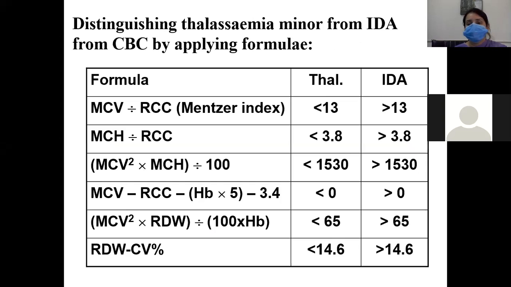So the next very important thing is how will you differentiate between beta thalassemia minor and iron deficiency anemia? We use a formula, the Mentzer index. In the Mentzer index, the formula is mean cell volume, MCV, divided by red blood cell count. If the calculated value is less than 13, then it will be thalassemia. If the value is more than 13, we will label it as iron deficiency.